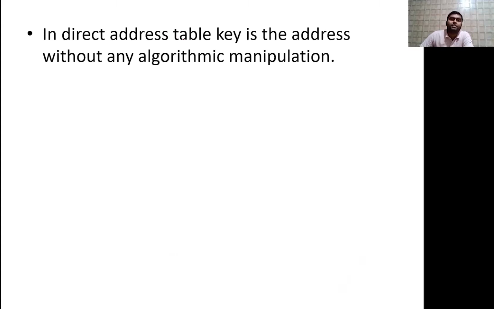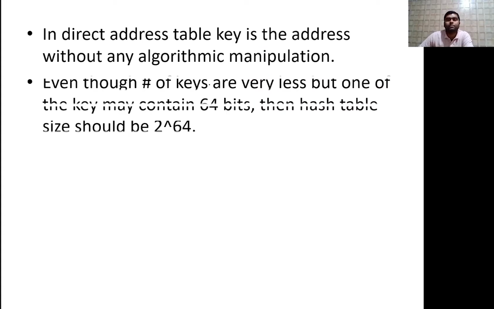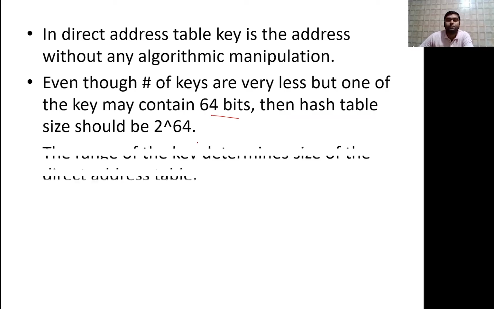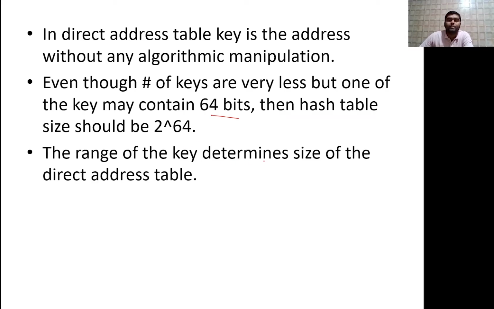In a direct address table, the key is the address without any algorithmic manipulation or function. We are not using any function. Even though the number of keys is very small, one of the keys may contain 64 bits, so then the hash table size should be 2 raised to the power 64. I will explain this point. The range of keys determines the size of the direct address table.